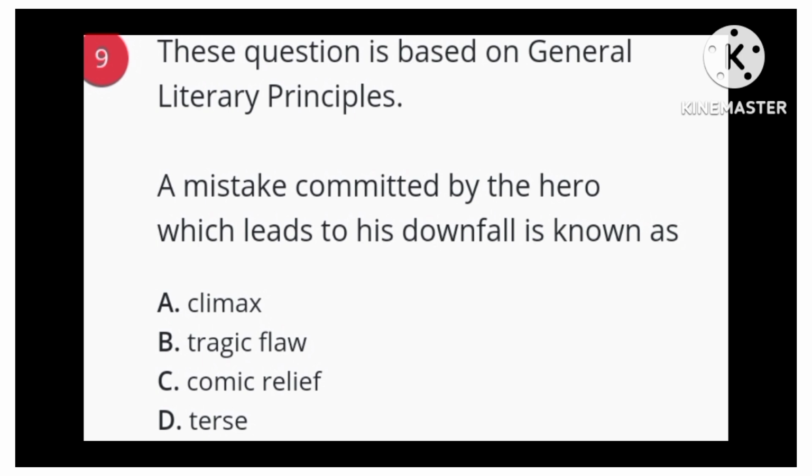Tragic flaw means a mistake committed by the hero which leads to his downfall, or it is a weakness or fault in a tragic hero that leads to his downfall. That weakness on the side of the hero that leads to his downfall is what we call tragic flaw. It comes in different ways. It could be as a result of pride. It could be inborn, something in you. The right answer is tragic flaw, option B.